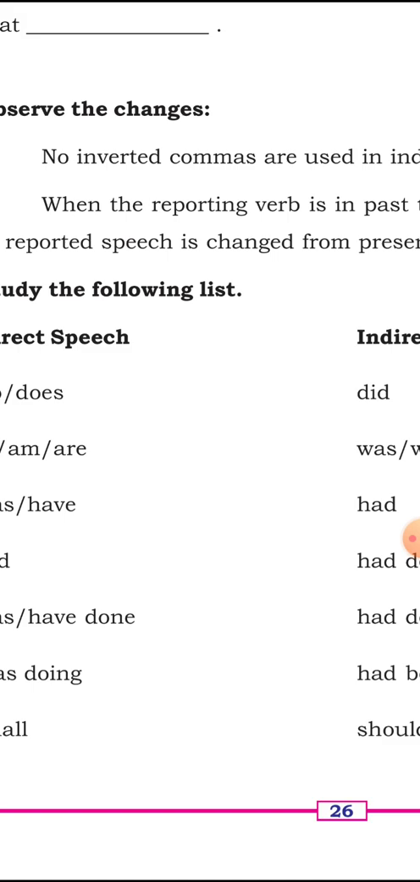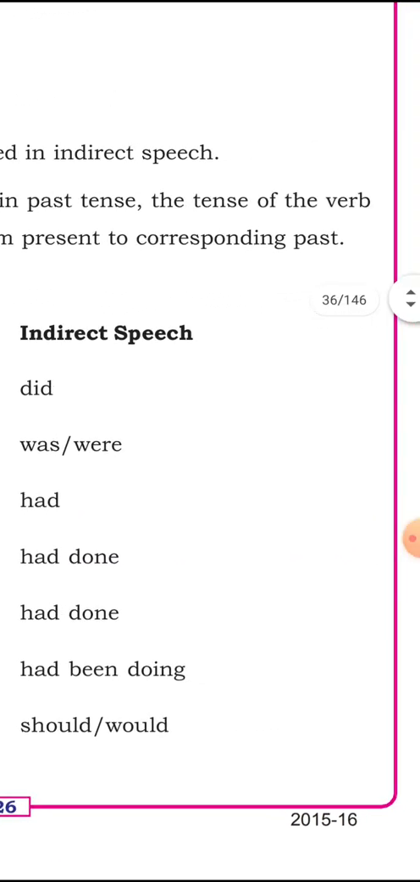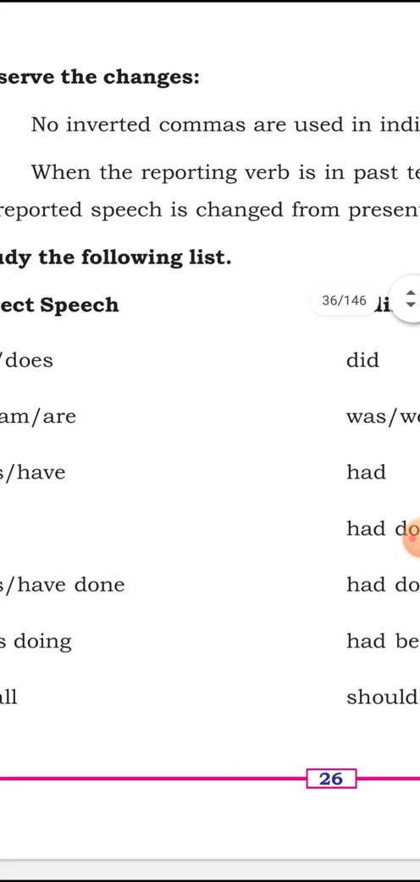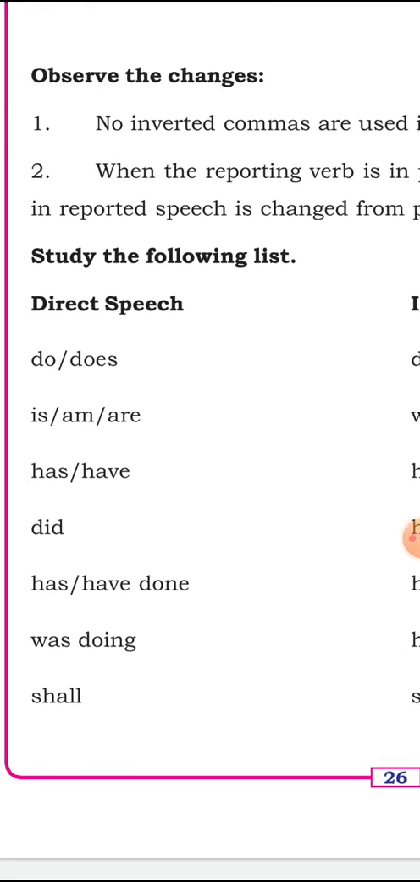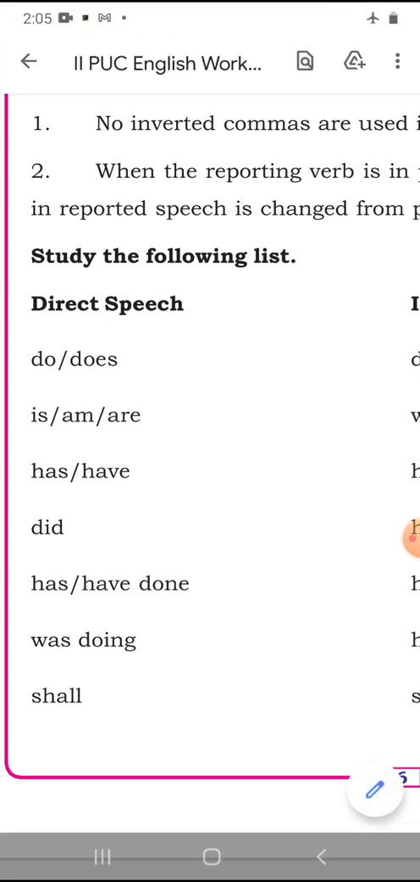So the reporting verb in the direct speech is in the past tense. The rest of the sentence after the reporting verb has to be changed to past tense. The verb has to be changed to past tense, is what they have said in the workbook, page number 26.